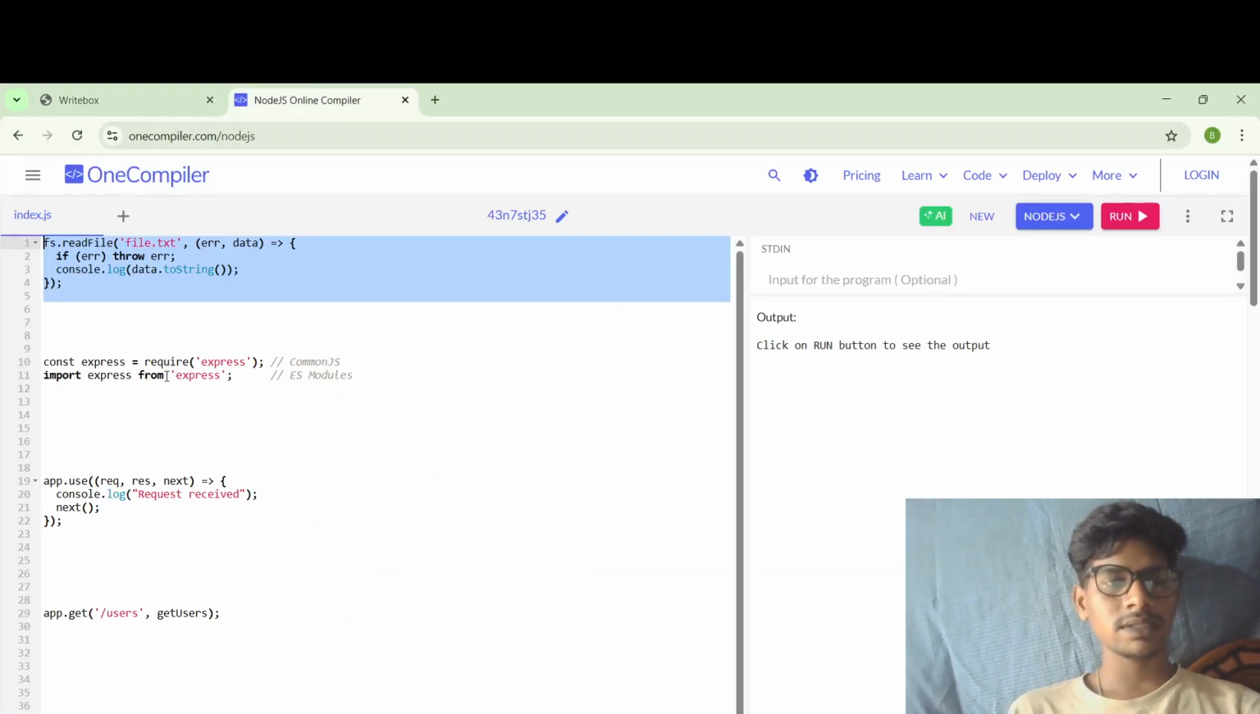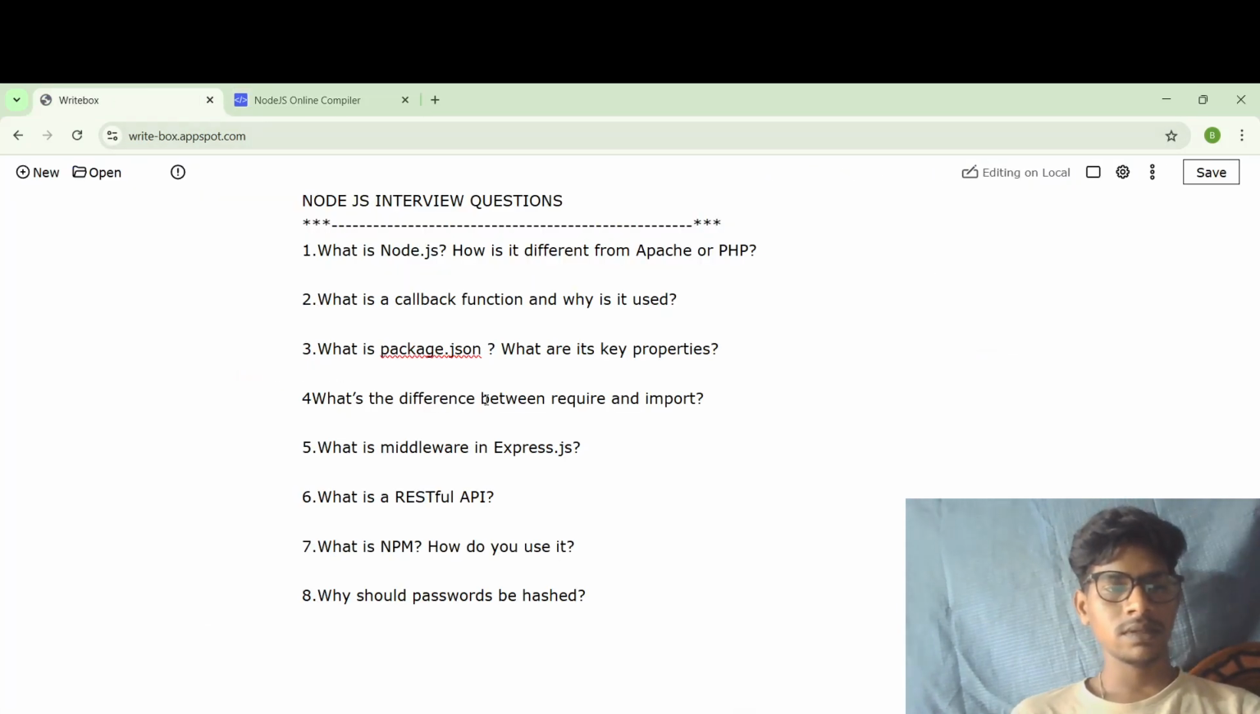Here, const express equals require of express in the parameter. It is default in Node.js, so it is CommonJS. This is the use of import. This is from ES modules. That's the difference, nothing special.